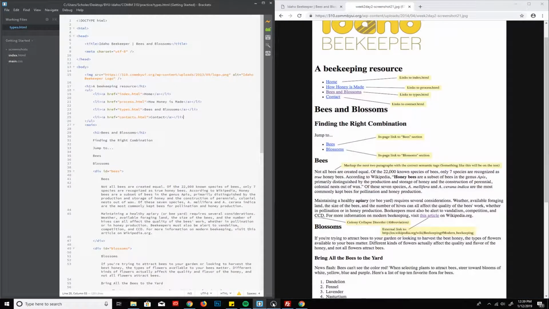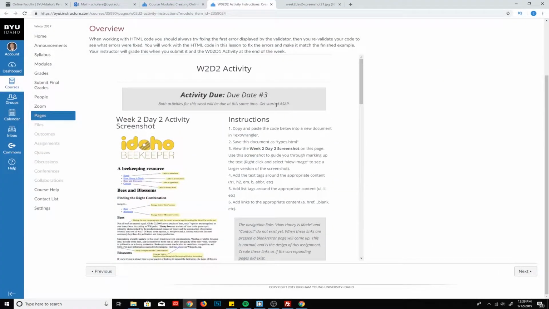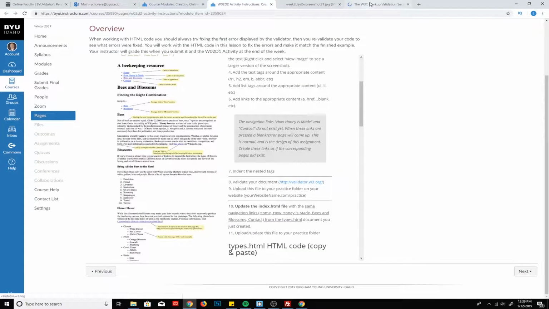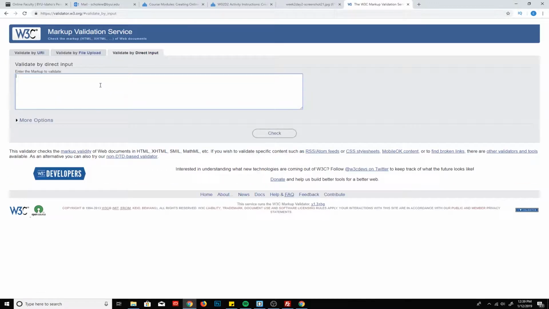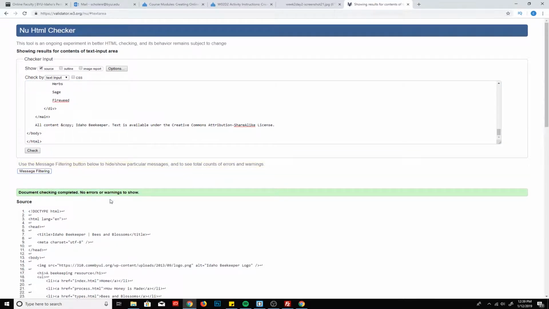My page is not complete, but once it is complete, you'll take all of the contents of the page and copy it and go to the validator. And you're going to paste that in, check it for errors, and then make sure to do whatever it says to get rid of all those errors until you get this green box that tells you there's no errors. Your code is then good.